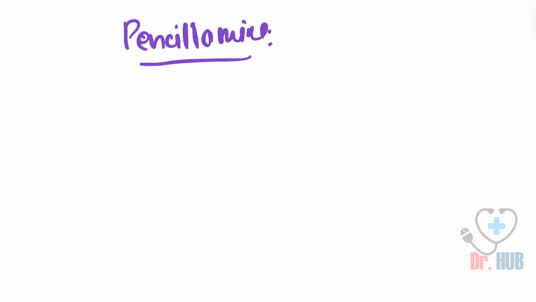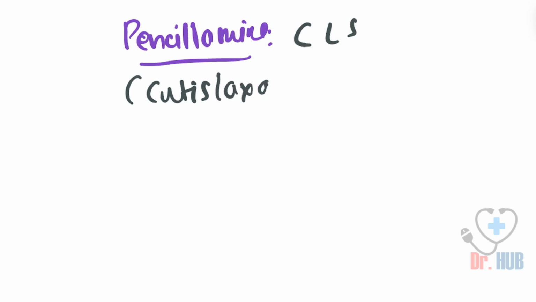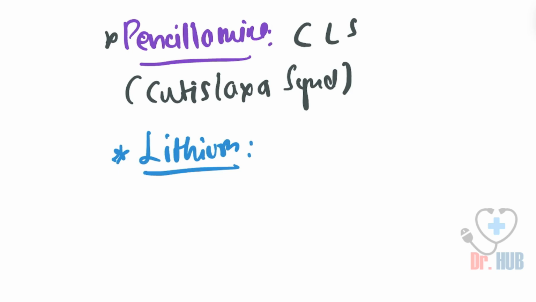So to start with, penicillamine. The adverse effect of penicillamine is cutis laxa syndrome, that is CLS. Then we look at lithium. In the case of lithium, it results in the Ebstein anomaly.